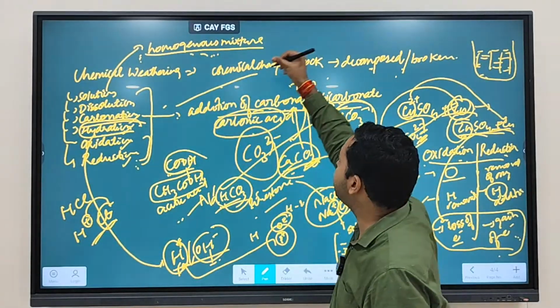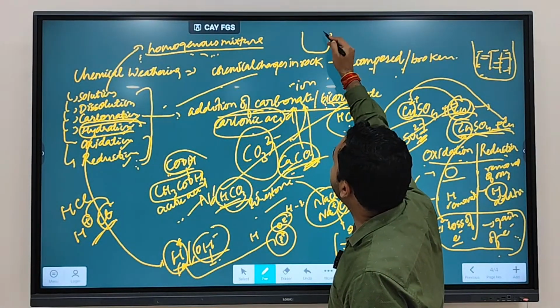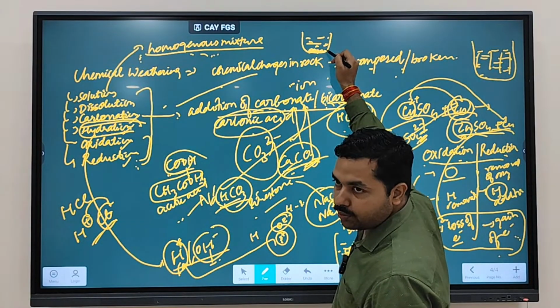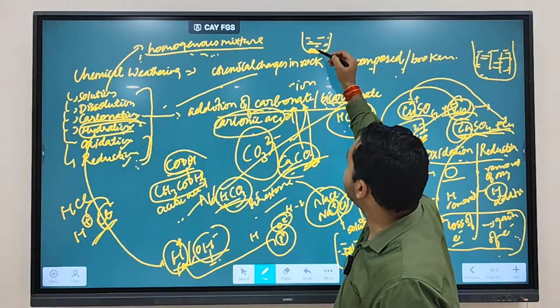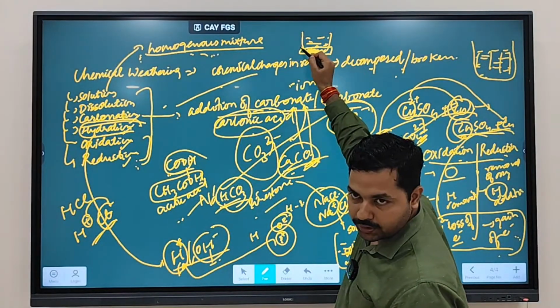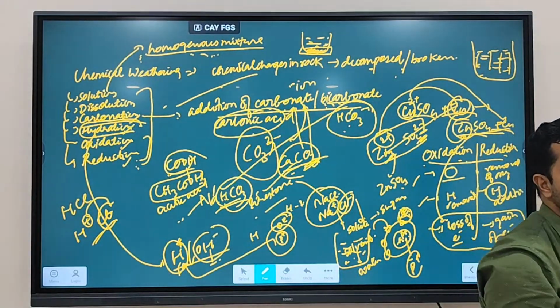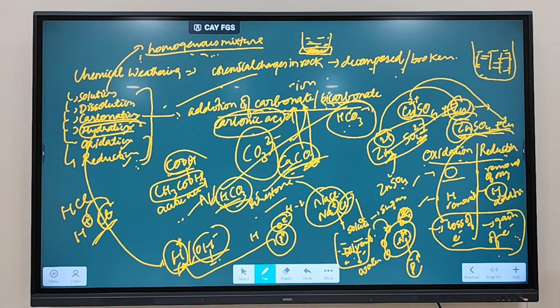Homogeneous mixture. Let's say you put sand in water. Sand in water, what will happen to the sand? Sand will settle down. It is not uniformly distributed. It is present only at the bottom. So it is not uniformly distributed in the solution. When things are uniformly distributed throughout, clear?